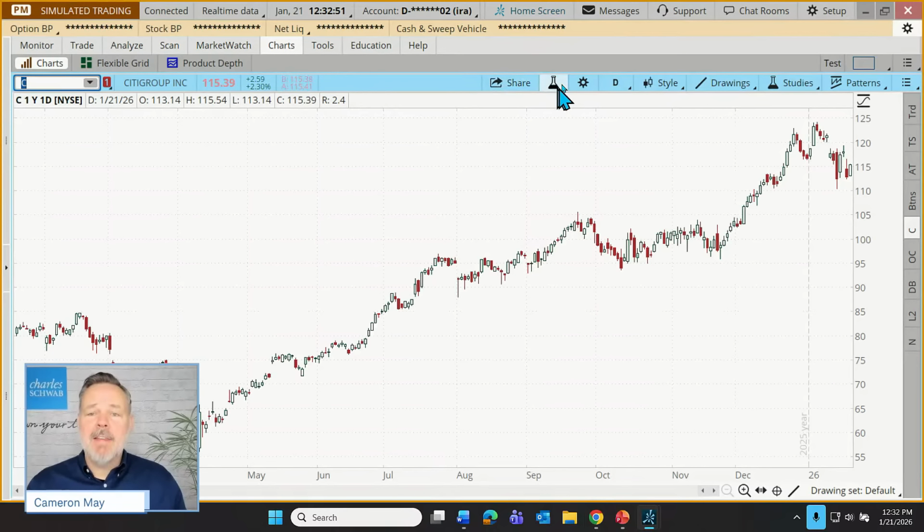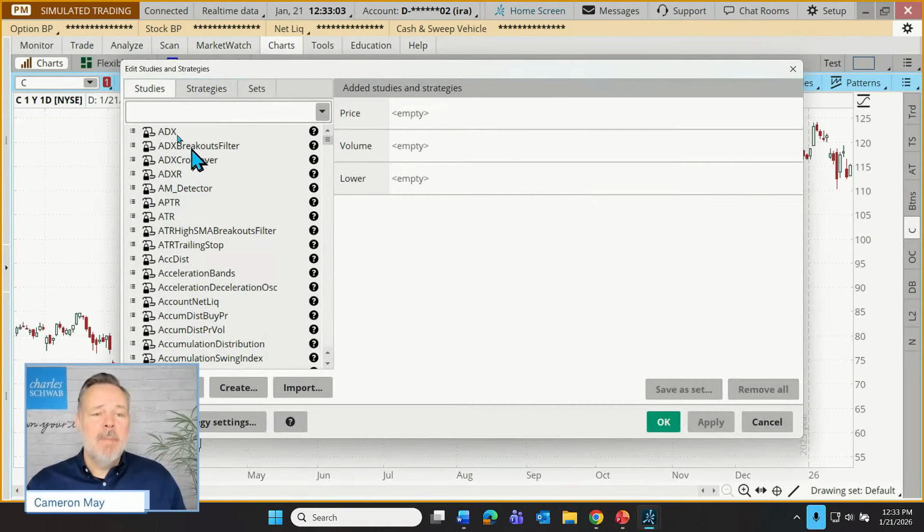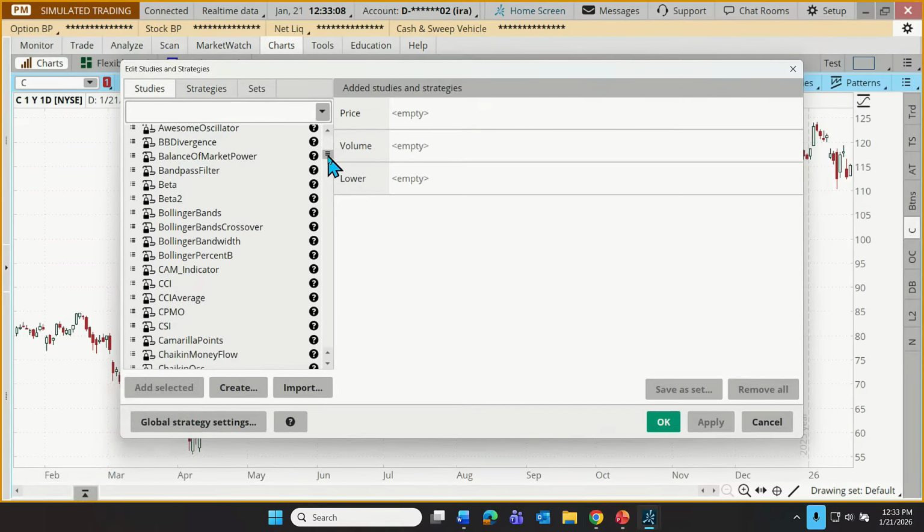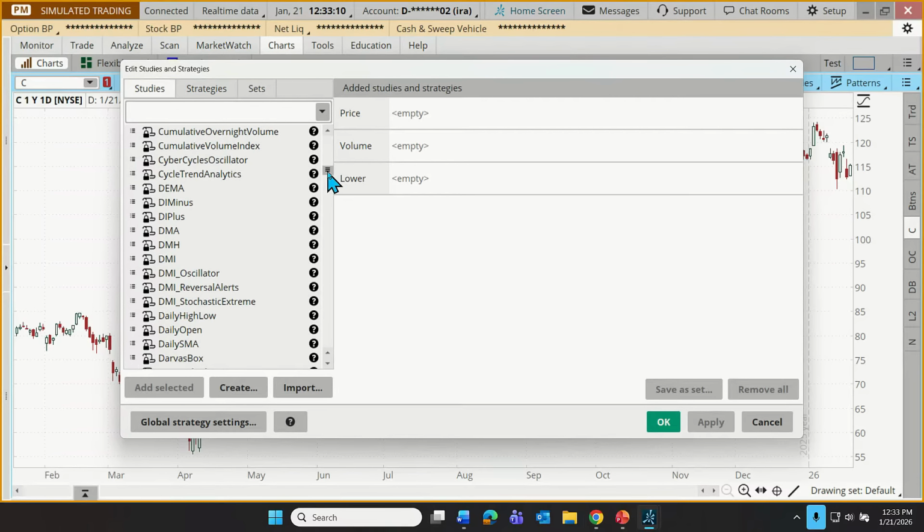But this little flask icon is where we access technical studies or technical indicators. I like the little flask. It implies that we're doing kind of an experiment. If we click on the little flask, it brings up all of these, and there are hundreds of technical indicators that chart users might employ. Doesn't mean we have to know every single one of them, but if we have a favorite technical indicator somewhere out there in a trading universe, it's probably here.